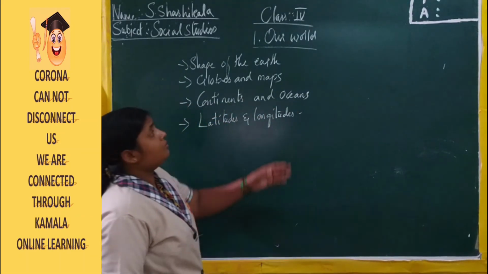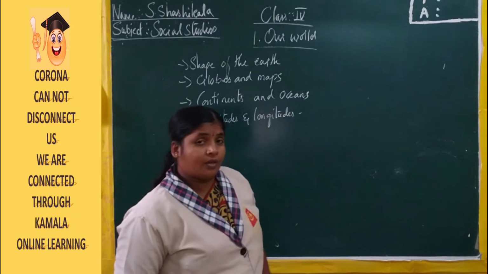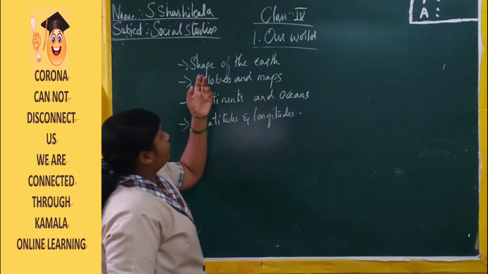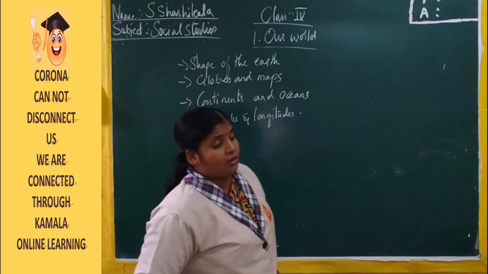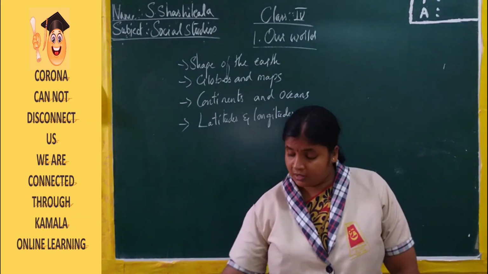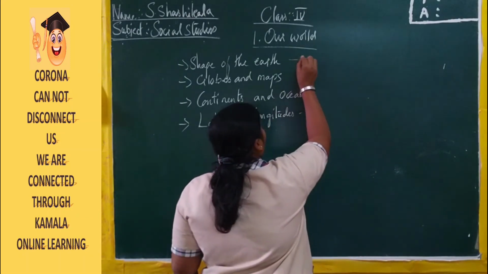The name of the first lesson is about our Earth. We have discussed many things about our Earth. Let us do it once again in detail here. The first topic of the lesson is about the shape of the Earth. What is the shape of the Earth? The shape of the Earth is spherical.